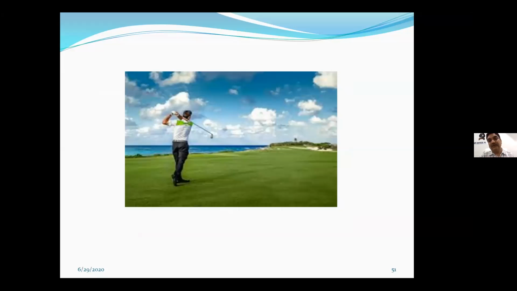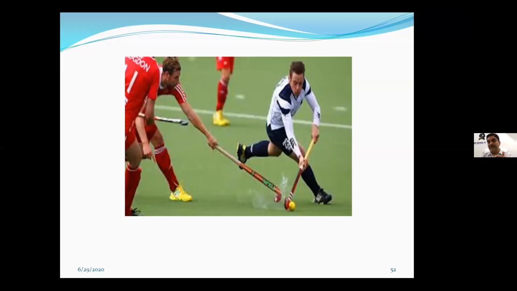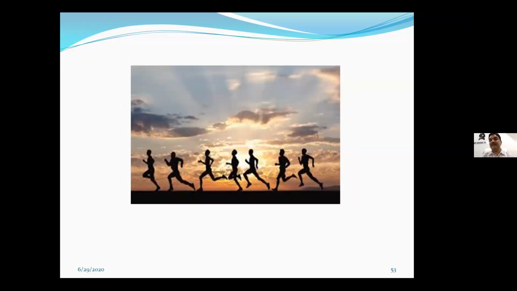If you see this golfer, he is generating the force by taking the rotatory component of the spine and hitting the ball. See this hockey player, I gave you an example before itself. They are running and changing their direction very quickly. If your spine is not stable, that won't allow them. Runners, as I said, they are also generating the force and propelling themselves forward.